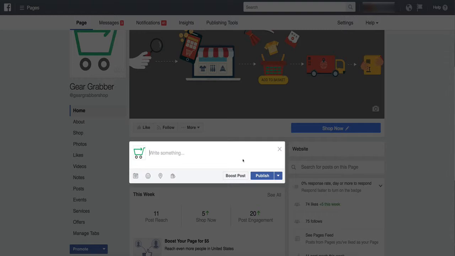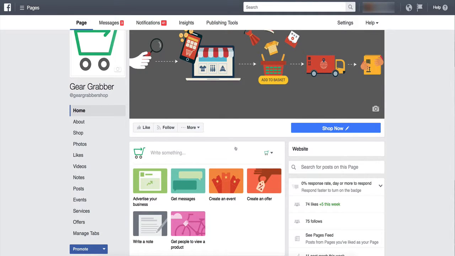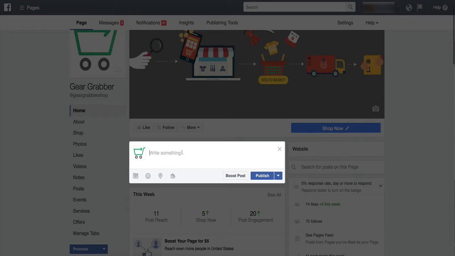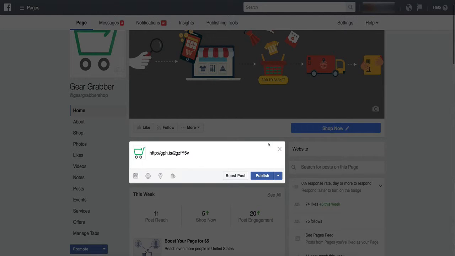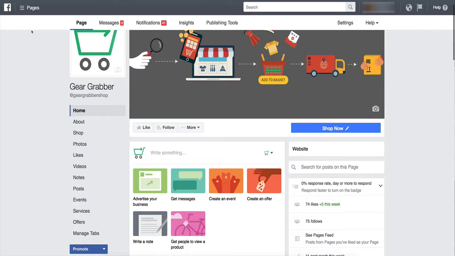So you go to your Facebook fan page. It doesn't matter what fan page it is. Go there, and I want you to watch something, okay? I'm gonna right click and hit paste. There's that little link that we got from Giphy. All right, now, sometimes when you do that, it might just pull up this random link right here. If it does that, hit the X button, hit the X again, and refresh the screen, okay? Sometimes it's weird.